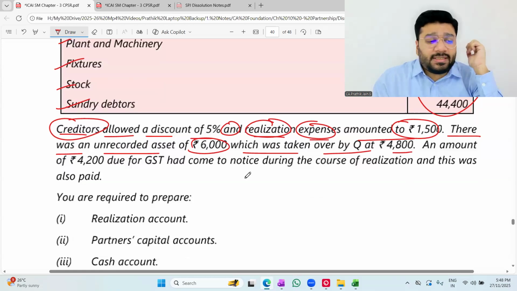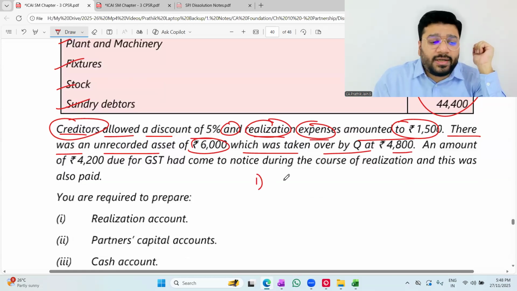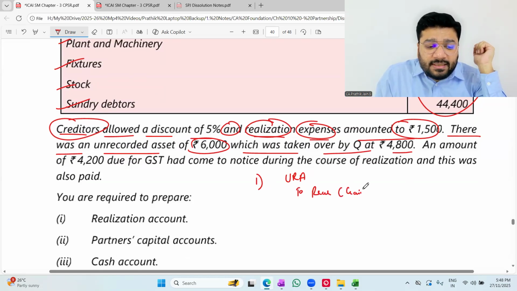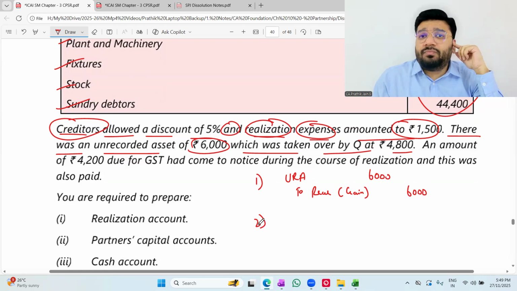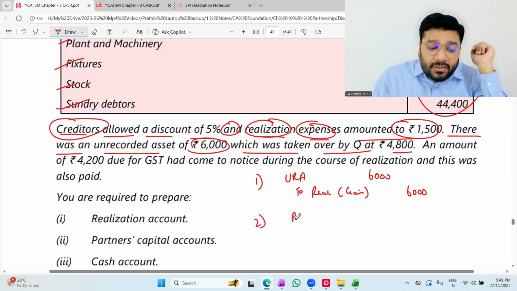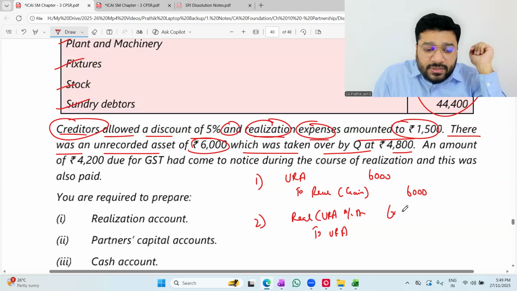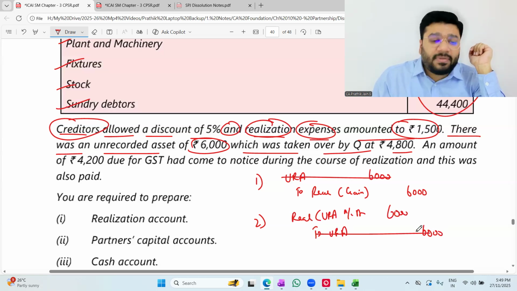Tell me, people, what is the journal entry when I record the asset inside the business? Unrecorded asset account debit to realization. This is gain. How much? 6,000. Then this asset was taken over by Q. But before that, you transfer to realization account. So what is my transfer entry? Realization unrecorded asset account debit to unrecorded asset 6,000. Any problem? So unrealized asset account is opened here and closed here.